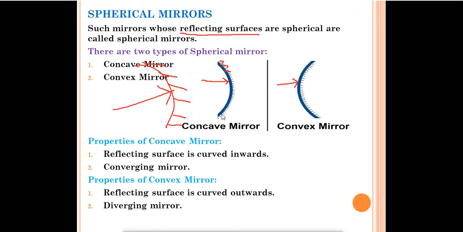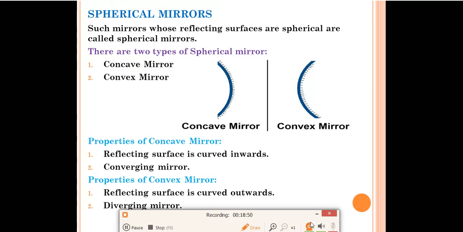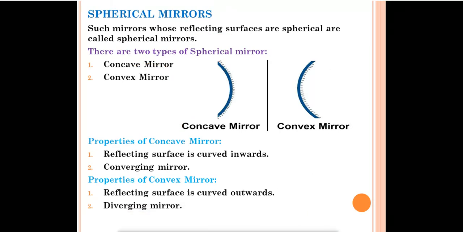Concave means like a cave, from inside it is like a cave. So remember, concave mirrors are like a cave from inside, the inner side is the reflecting one and the outer side is polished. But in a convex mirror the outer side is the reflecting surface and the inside is polished. Now, what are the properties of concave and convex mirrors? You have seen spoons, which you use for eating food. The inside of the spoon, from where you pick up the food, behaves like a concave mirror and the outer portion of the spoon behaves like a convex mirror.